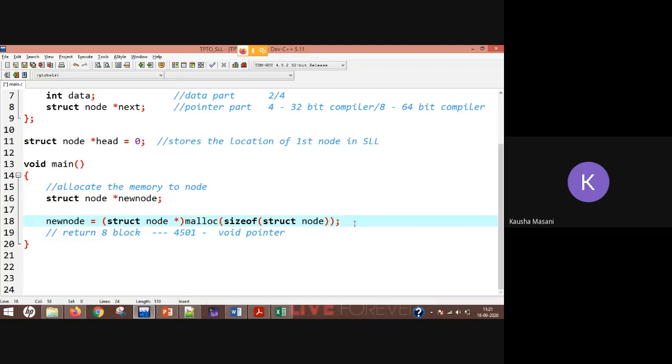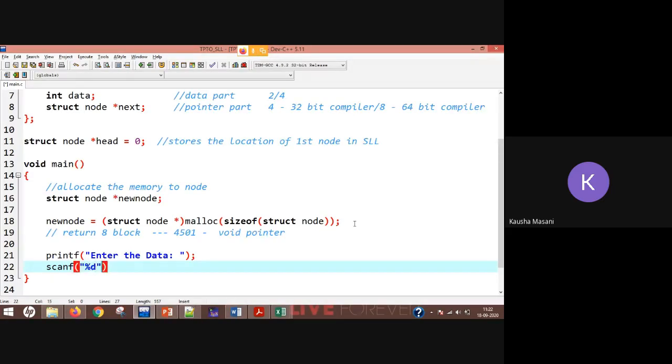Now if you want to give the data part, then you can write printf("enter the data"). Okay, and how can you store this data? Can anybody tell me, using a pointer, if I want to store the data, how can I access the data part?